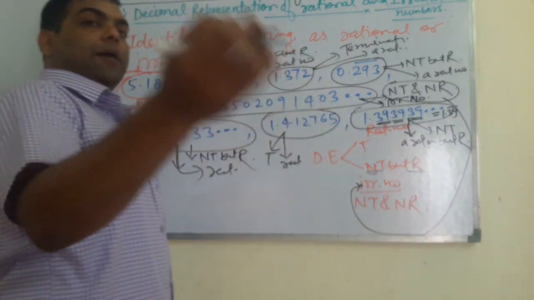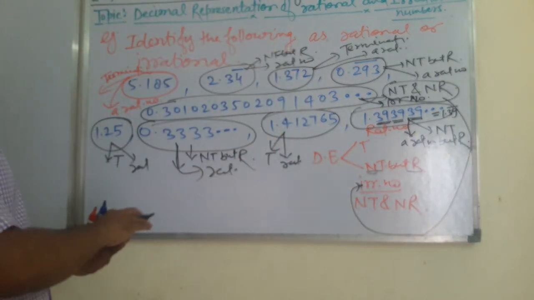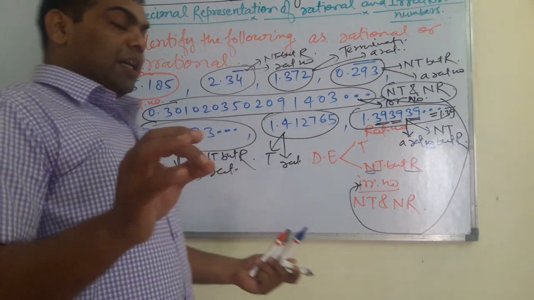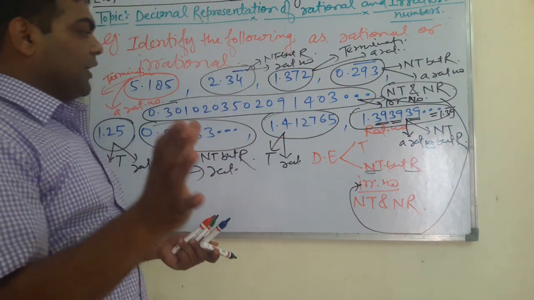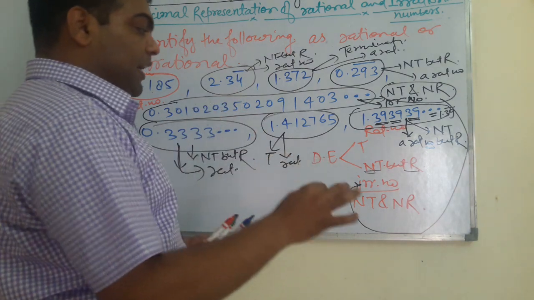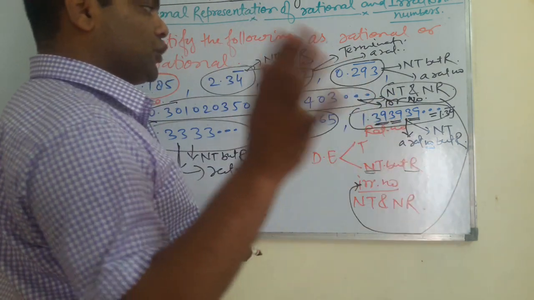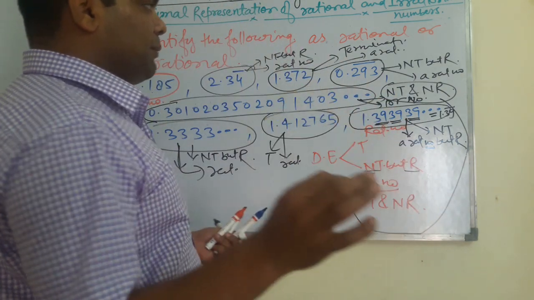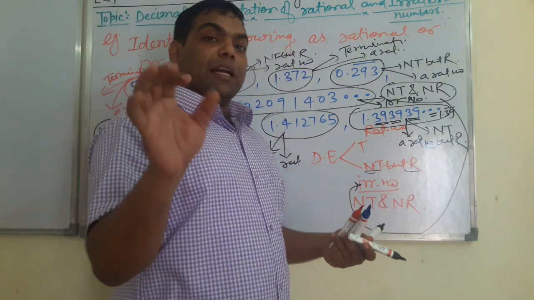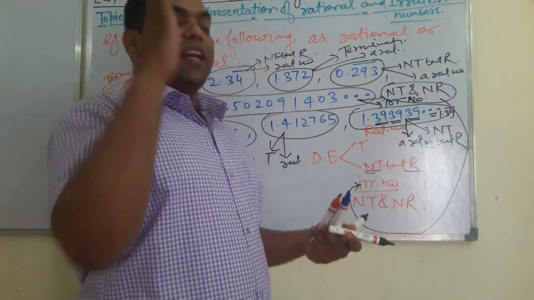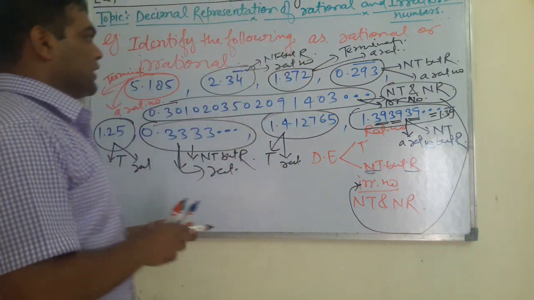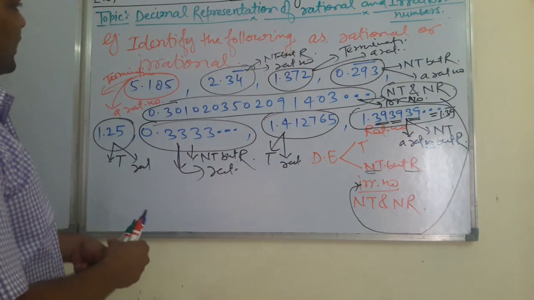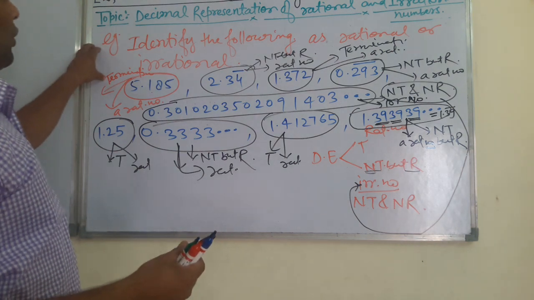I hope all of you are satisfied with the meaning of terminating decimal expansion, non-terminating but repeating, and non-terminating and non-repeating. Students, sometimes instead of repeating we use the word recurring. Recurring stands for repeating. Well students, I hope this example is clear to all of you.